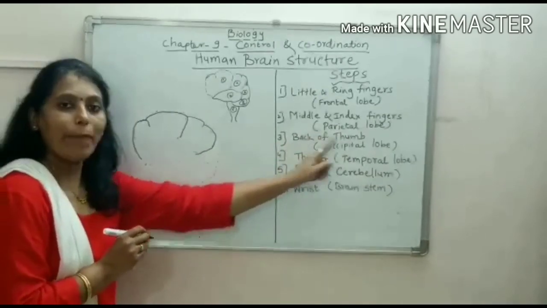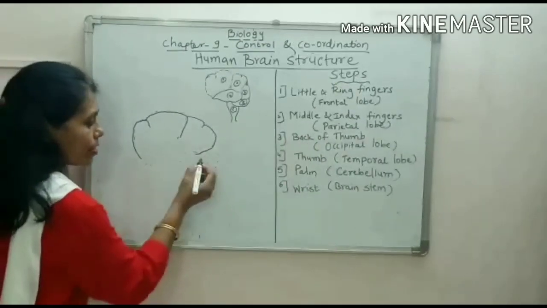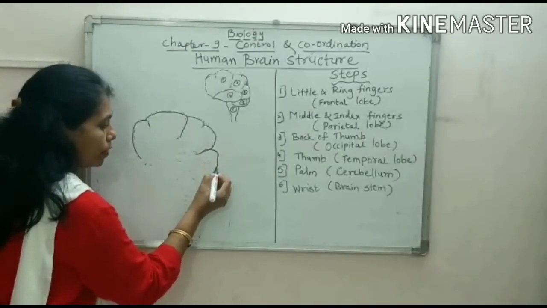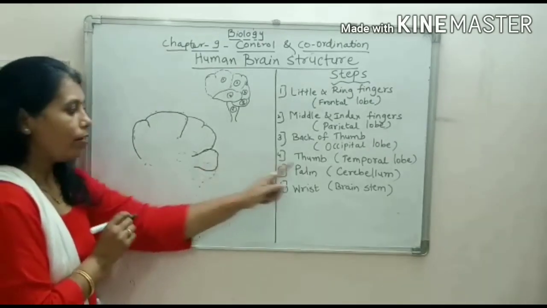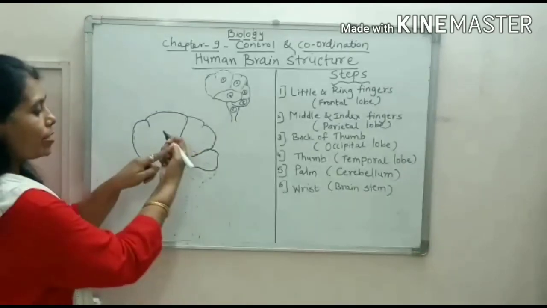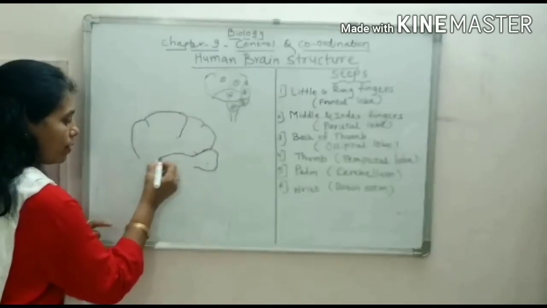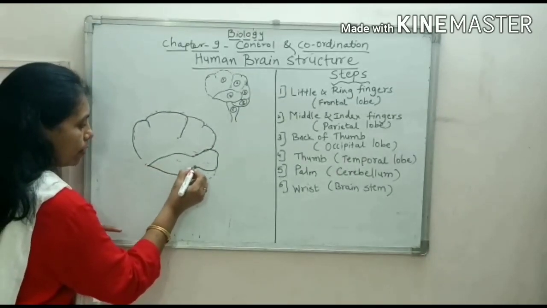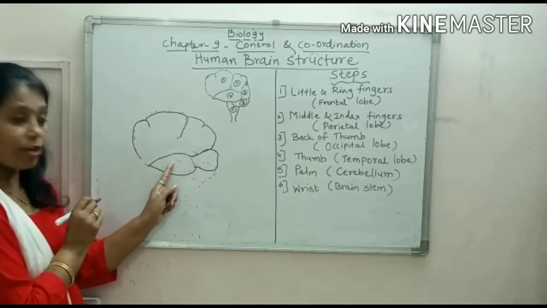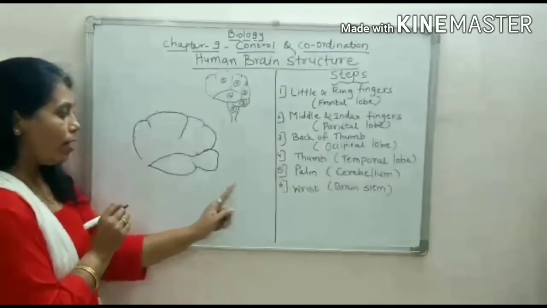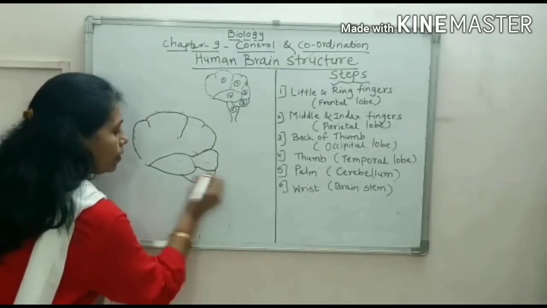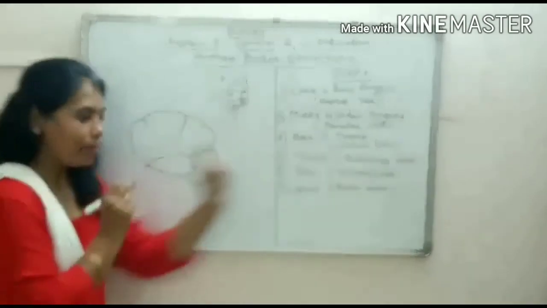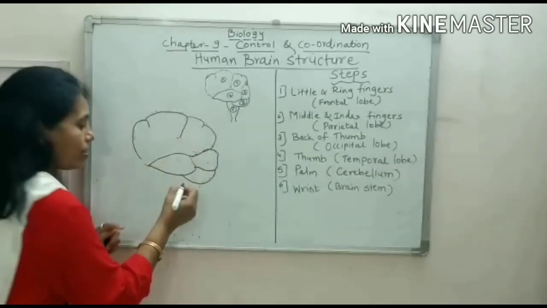Now I'll draw the back of the thumb, which represents occipital lobe. This is the back of the thumb. Now I'll draw the thumb portion, this portion, which represents temporal lobe. Now I'll draw the palm structure, which represents cerebellum, and now I'll draw the wrist structure,